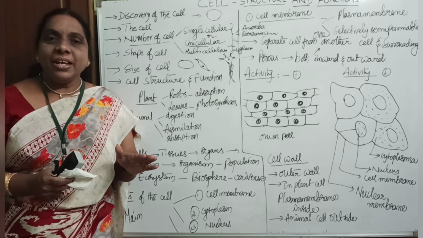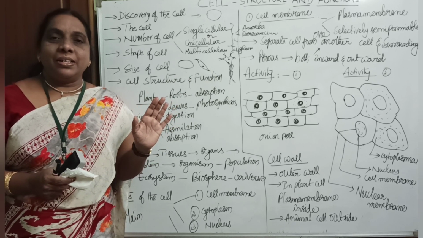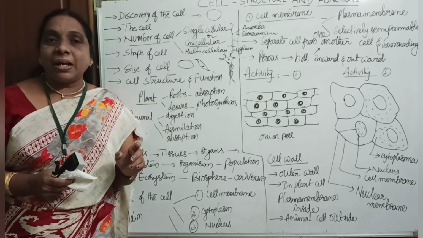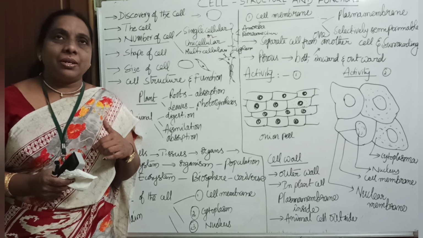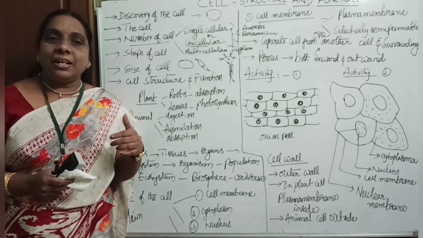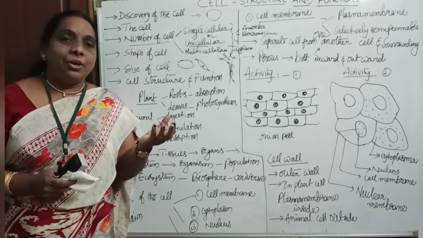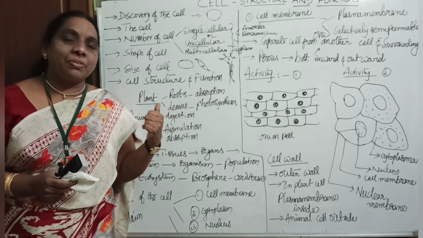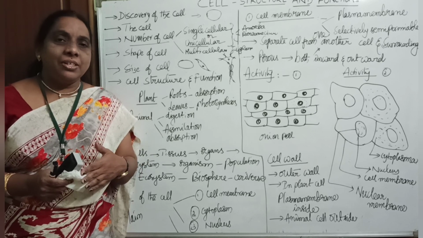No. They are the same in size. Keep in your mind that the size of the organism does not matter to the shape or the size of the cell.